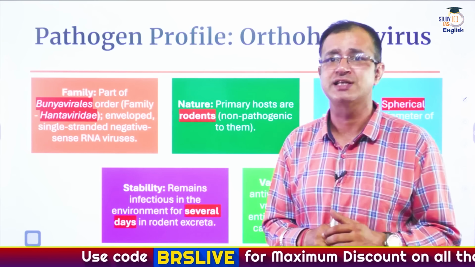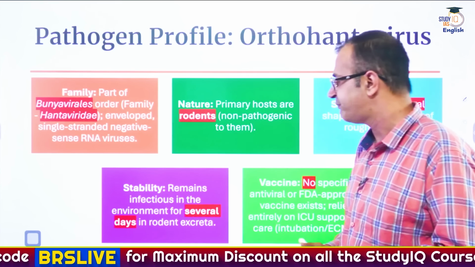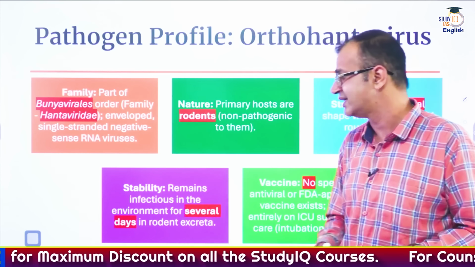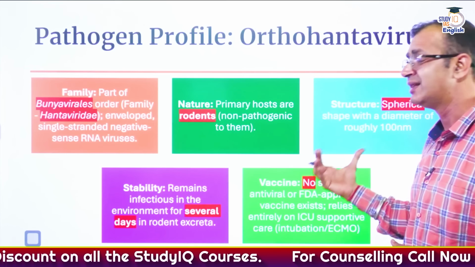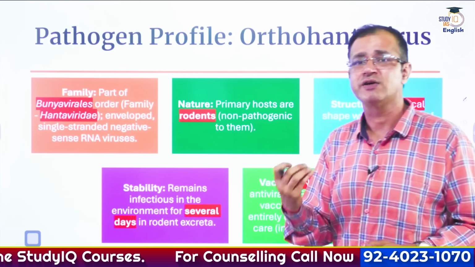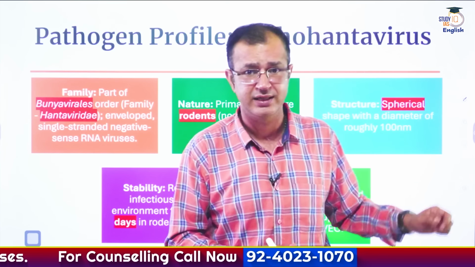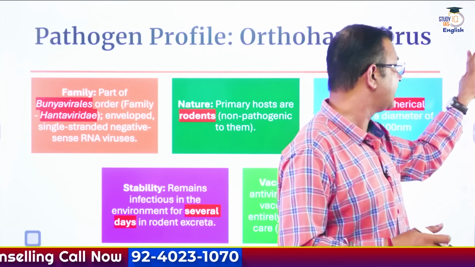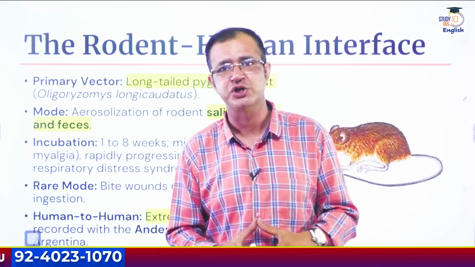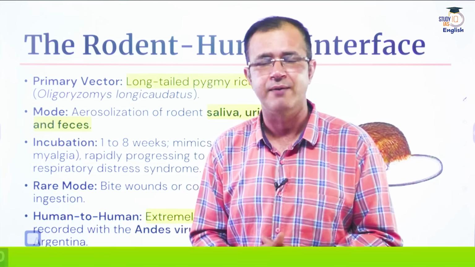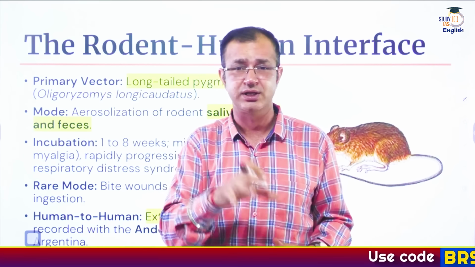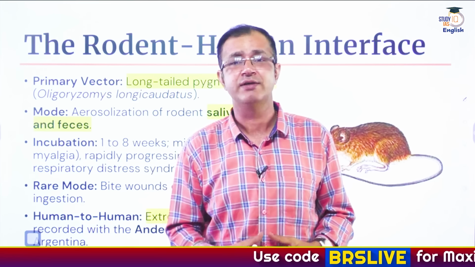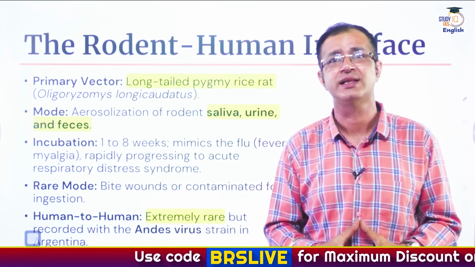And when it comes to stability, it remains infectious in the environment for several days in the rodent excreta, and there is no vaccine available for the prevention of Hantavirus. The only solution is medical intervention and ICU care. That is the only thing that could be done if anybody contracts Hantavirus.